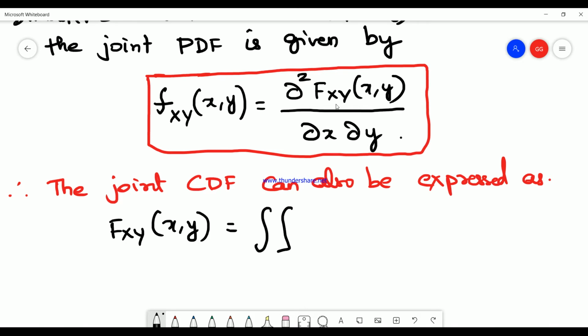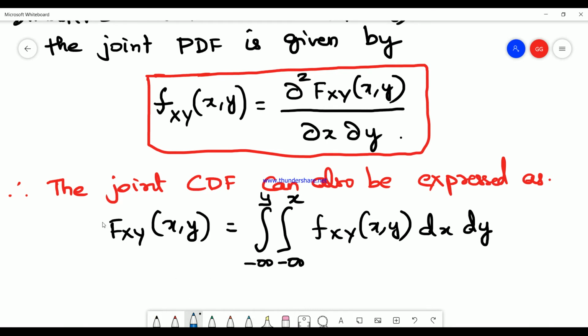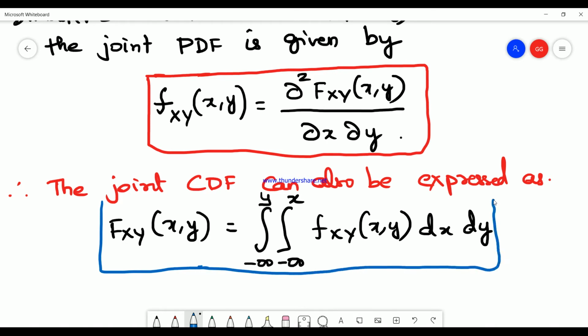You did double differentiation to get the joint PDF, whereas now I do double integration to get the joint CDF. So double integration from minus infinity to y, and again from minus infinity to x, f_XY(x, y) dx dy. So with this expression you can easily find out the joint cumulative distribution function.